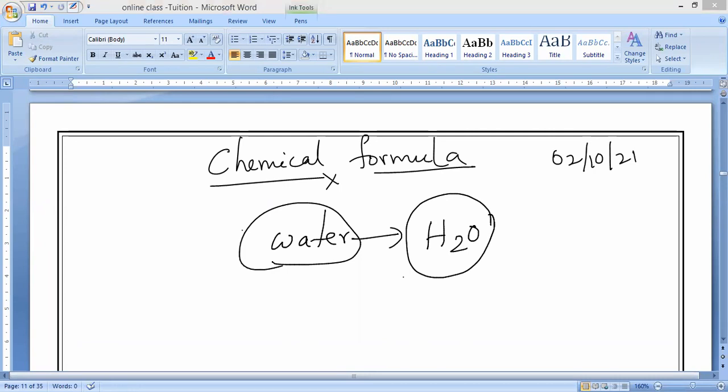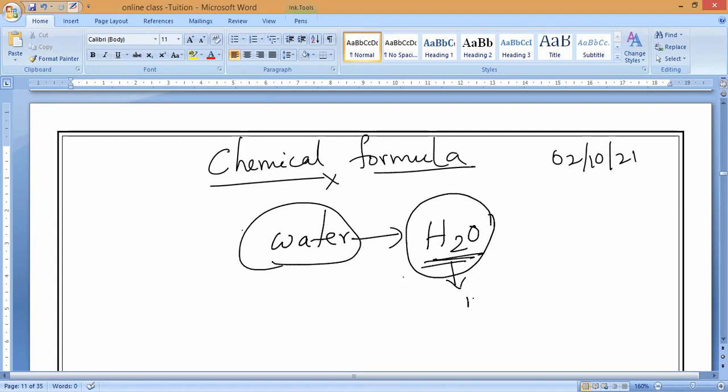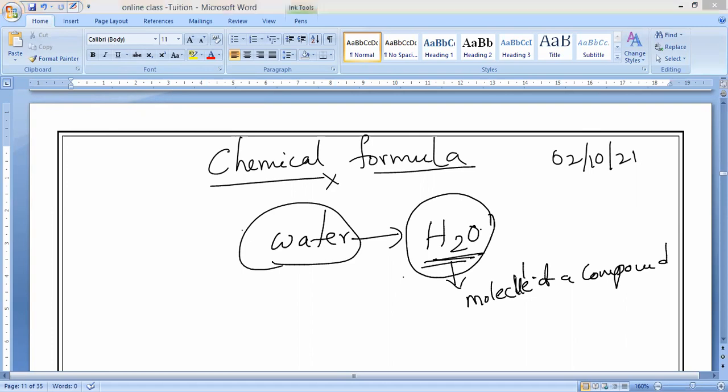It is representing the composition of a molecule of a compound. That means we are able to identify what kind of molecule the compound contains. Yes or no, guys? The molecule of a compound we can identify in terms of the symbols of the elements and as well as their number also. Have you seen? I am seeing the symbols and the number.